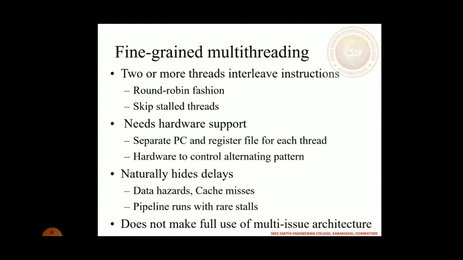In fine-grained multithreading, two or more threads interleave instructions, in a round-robin fashion, skipping stalled threads. It needs hardware support: separate pieces of the register file for each thread, and hardware to control the alternating pattern. It naturally hides delays, data hazards and cache misses. Pipelines run with rare stalls. It does not make full use of multi-issue architectures.